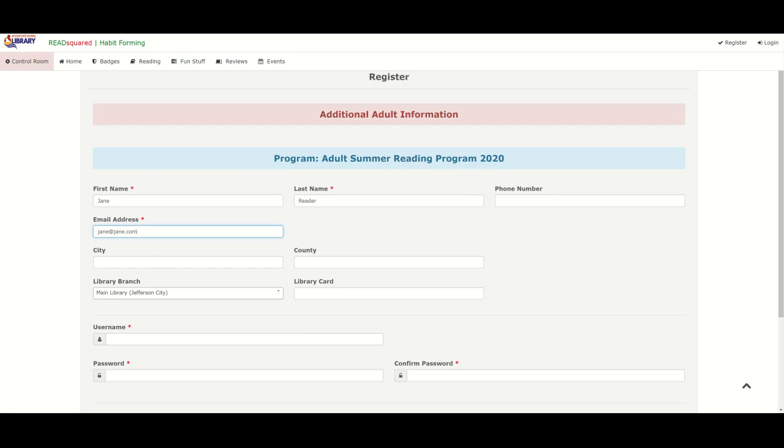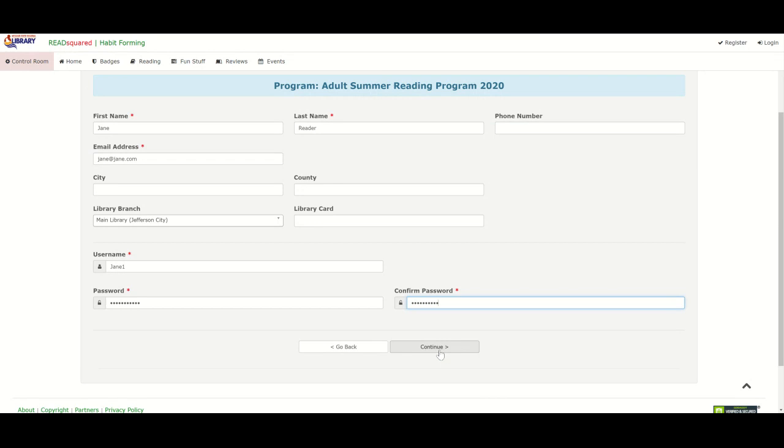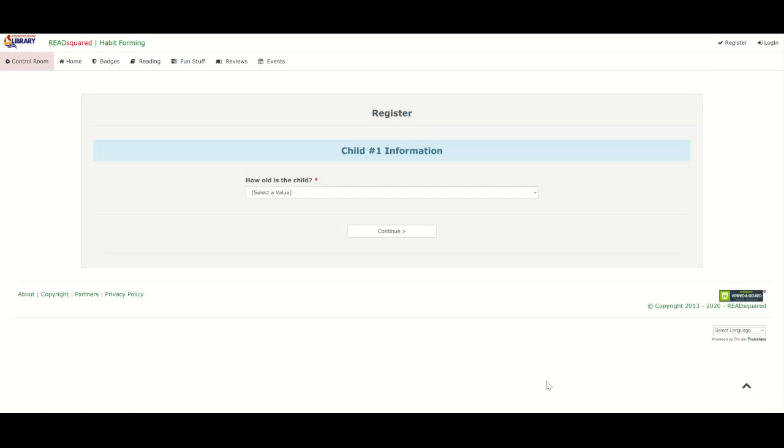An email address. Down here in username, I believe it requires 5 characters. So I'm going to say Jane 1. No one's named that, but we have to have 5 characters. Password. Confirm the password. And if I've done my job correctly, it will let me continue. Nope. Okay, now we've moved on.